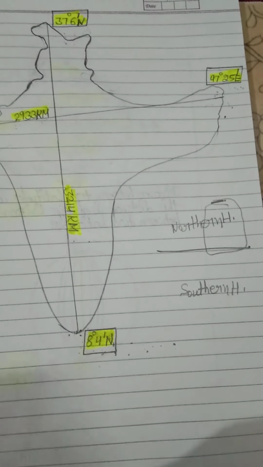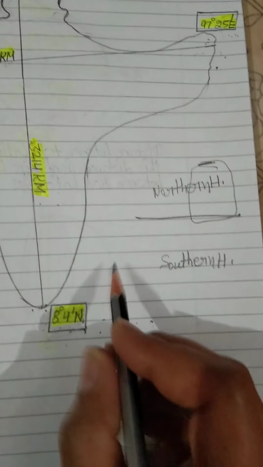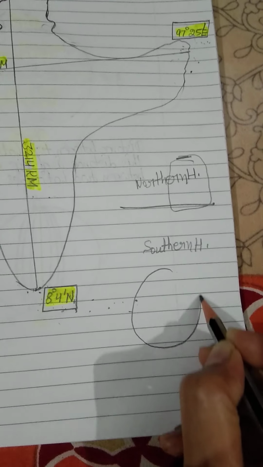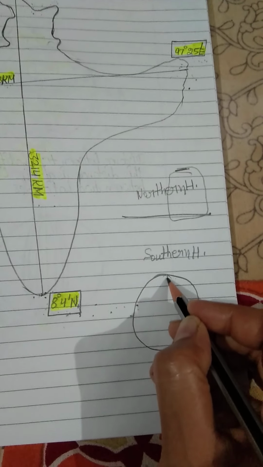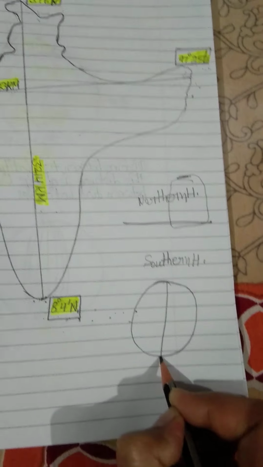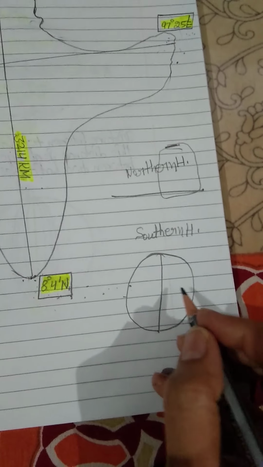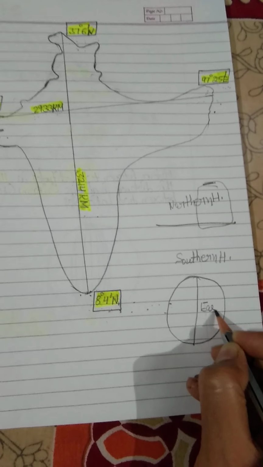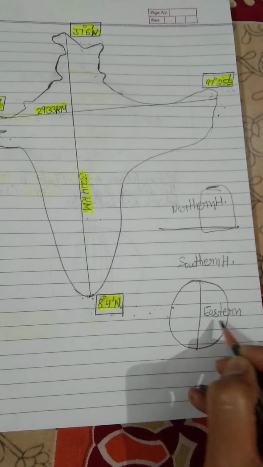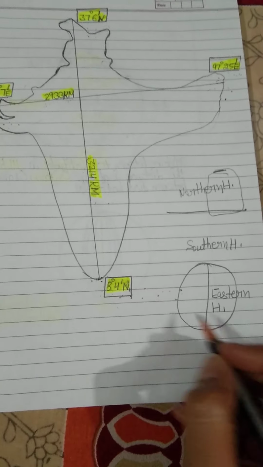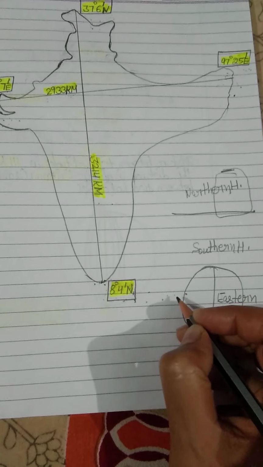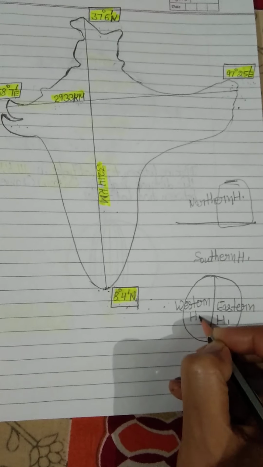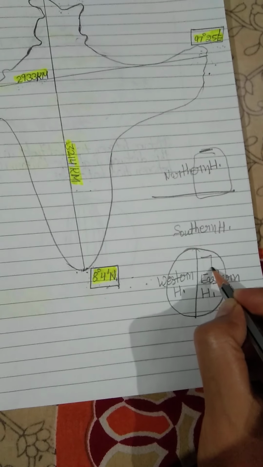So again the reason is this. This is our earth, and this is our 0 degree prime meridian. The eastern part of this prime meridian is known as the eastern hemisphere, and the western part of this prime meridian is known as the western hemisphere.